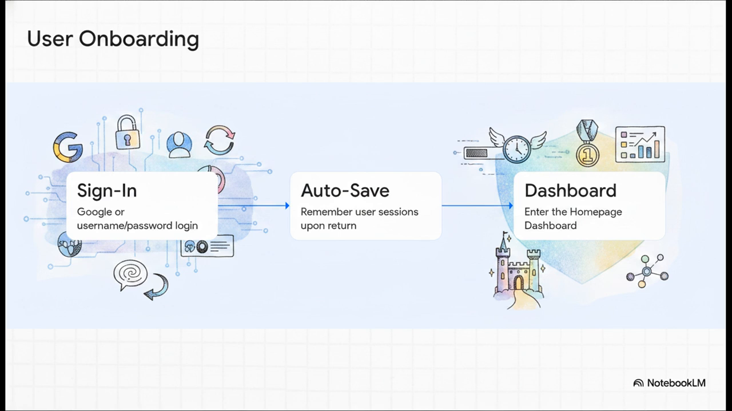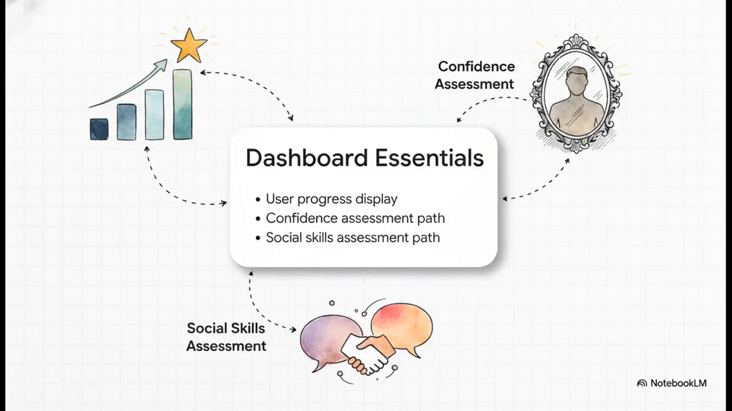Then, step 3, they hit the homepage dashboard. And right there on the dashboard, you get the absolute essentials. First off, a really prominent display of user progress. You're immediately anchored with your starting stats. Next, the blueprint requires an easy path to two things: an initial confidence assessment and an initial social skills assessment.